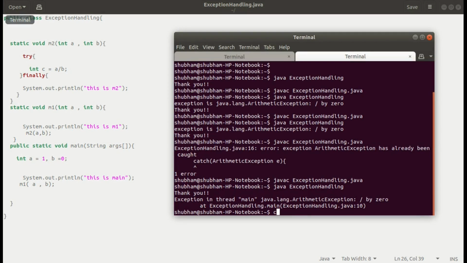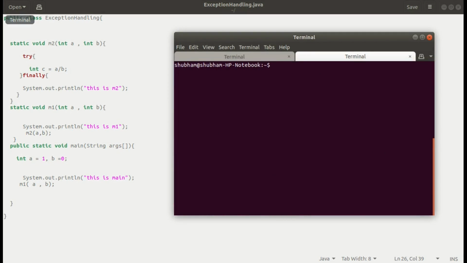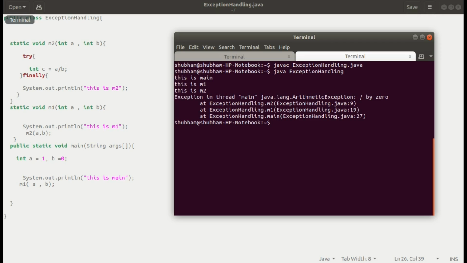Compile the code. First of all, write clear here, and then I will compile it with javac ExceptionHandling.java, and then java ExceptionHandling. You see what is happening. First, we have called main. After main has been called, m1 has executed, then m1 has called m2, and then m2 has executed.